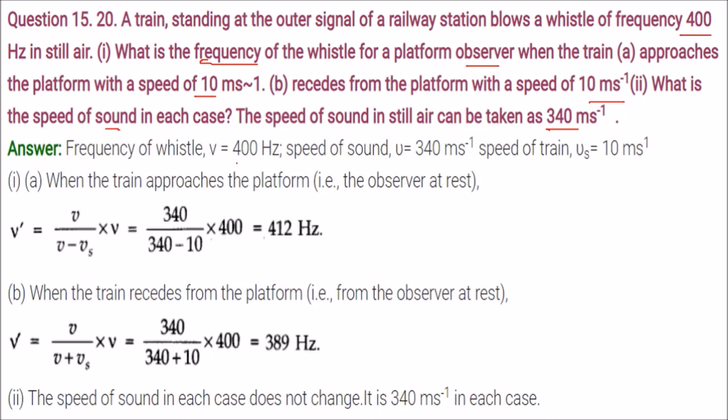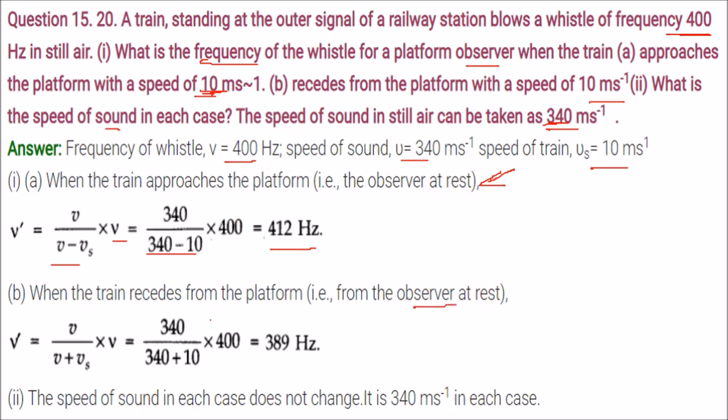So the idea here is the frequency of the whistle, v, is 400 Hz, which is given in the question. Speed of sound we have to use is 340, and the speed of the train is 10 meters per second. When the train is approaching the platform, the observer is at rest. We know the apparent frequency v dash will be v by (v minus vs) into the frequency. All these values are known to us, just put them in. You get 412 Hertz.